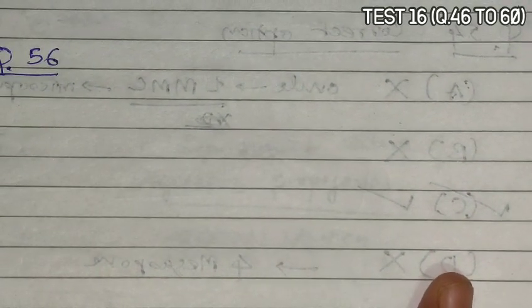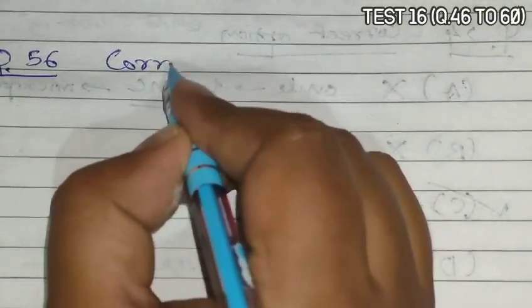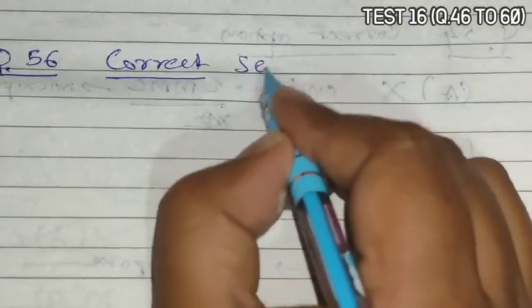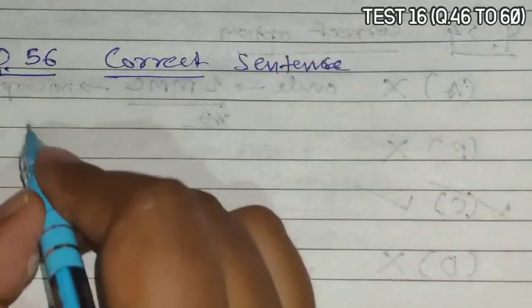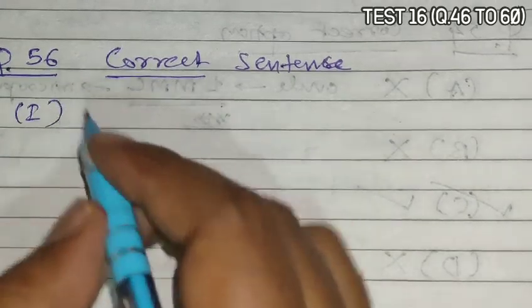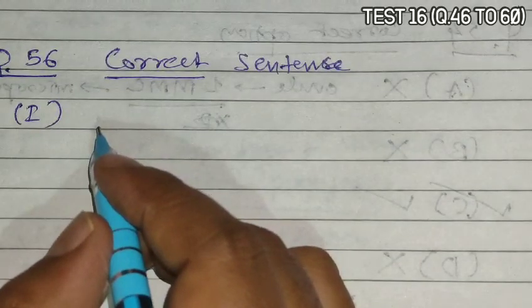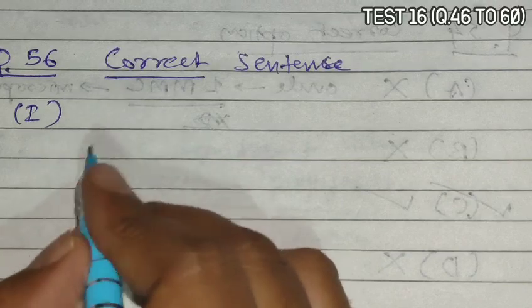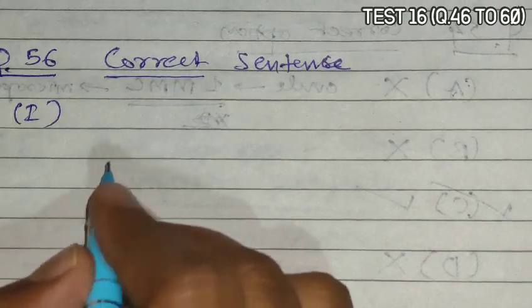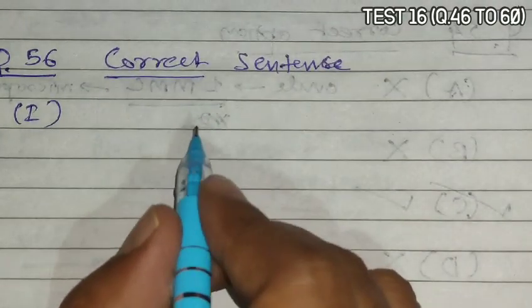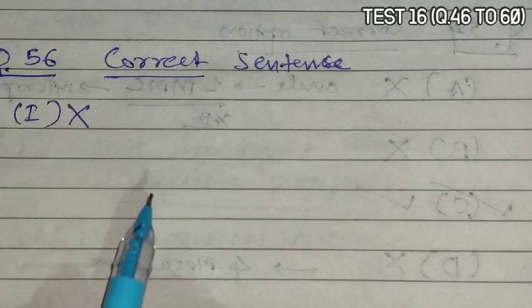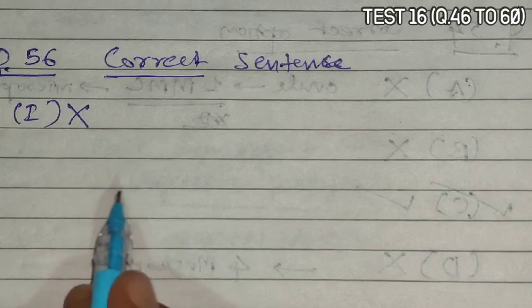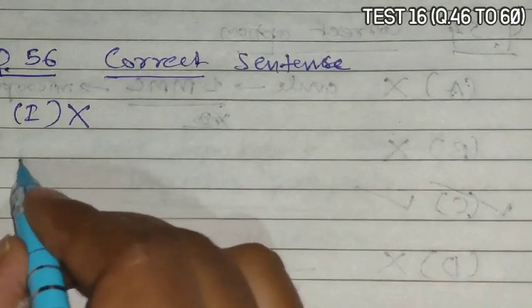Question 56 asks us to choose the correct sentence. Now statement 1 is given as the nucleus of the functional megaspore divides meiotically to form two nuclei. The nucleus of the functional megaspore divides mitotically, not meiotically, so it is incorrect. And by 3 mitotic divisions, it gives rise to the 7-celled 8 nucleated embryo sac.